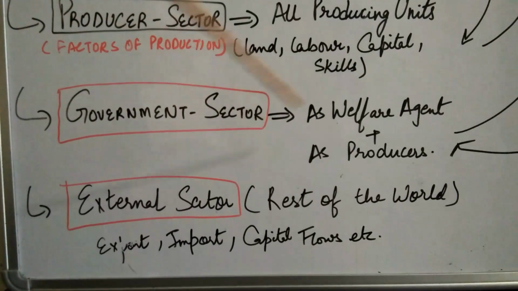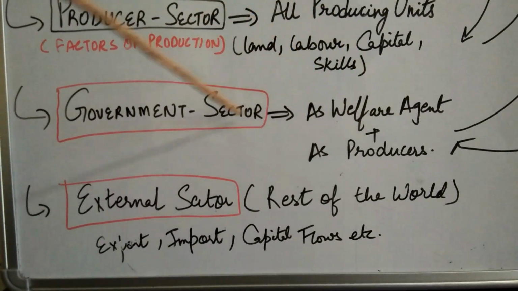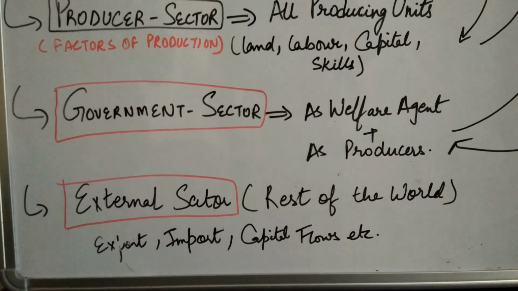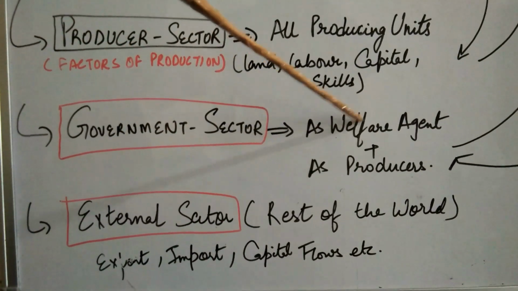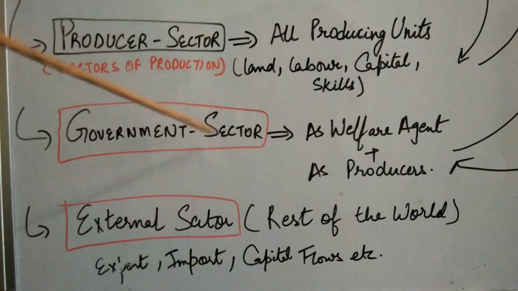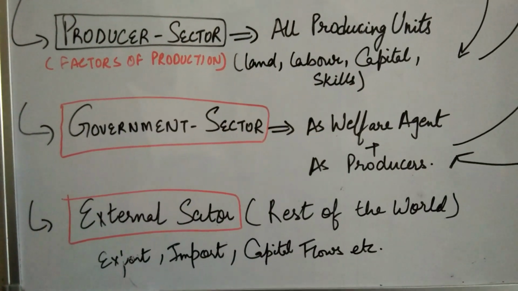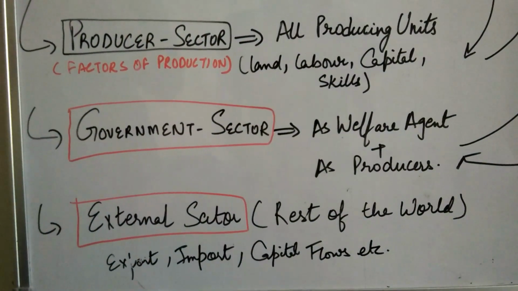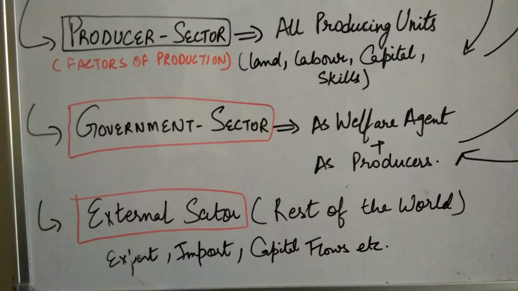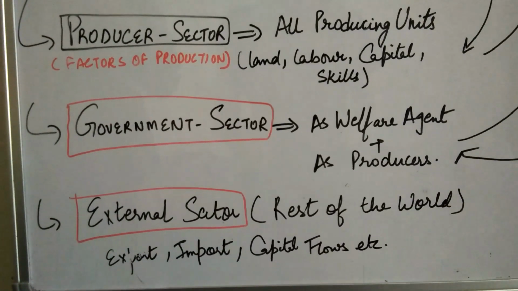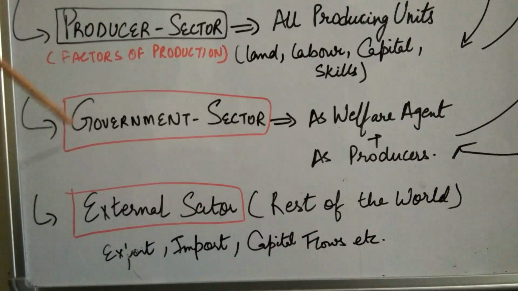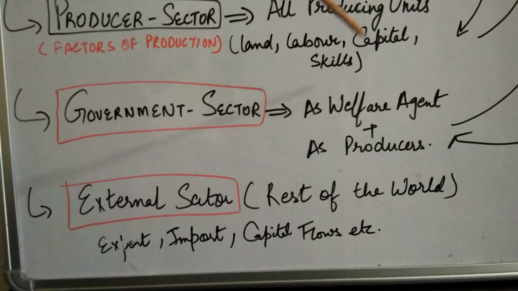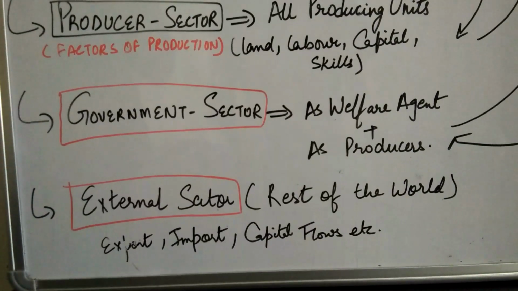So government plays the role of the welfare agent. Government's duty is to maximize the social welfare of people. Therefore, we call the government the welfare agent and also a producer. Producer, why? Because government has the only right to produce some defense products and various other goods, which right is reserved with the government only. Therefore, the government sector is considered the welfare agent and also the producer of some goods and services in the economy.